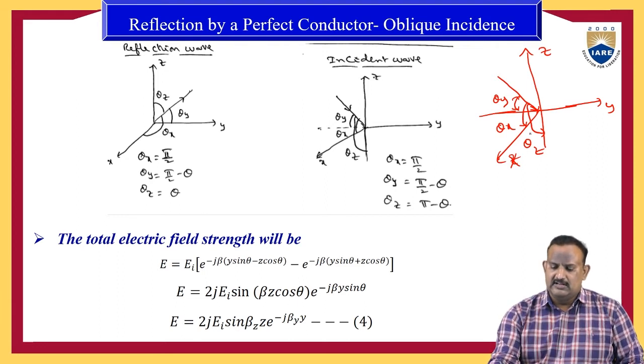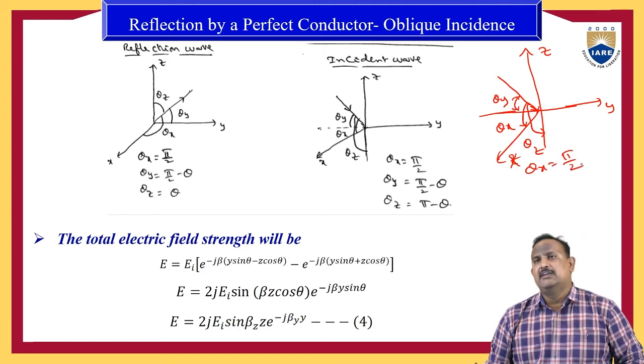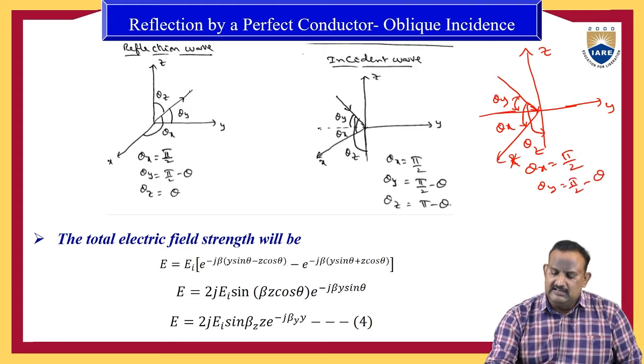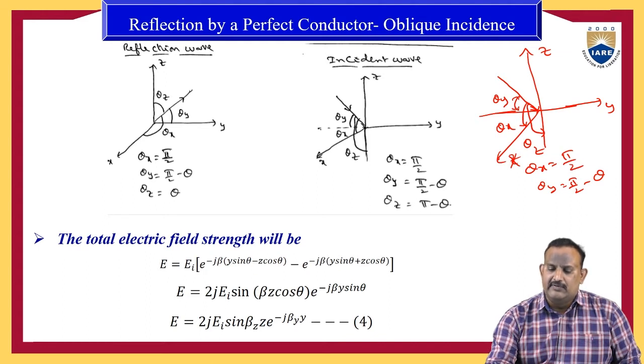So let us assume theta x equal to pi by 2. When theta x equals pi by 2, we can find out theta y. The total angle is pi by 2, therefore theta y is equal to pi by 2 minus theta, because the total angle is 90 degrees and this theta y we need to find out. Let us assume this angle is some theta. Pi by 2 minus theta will give theta y.